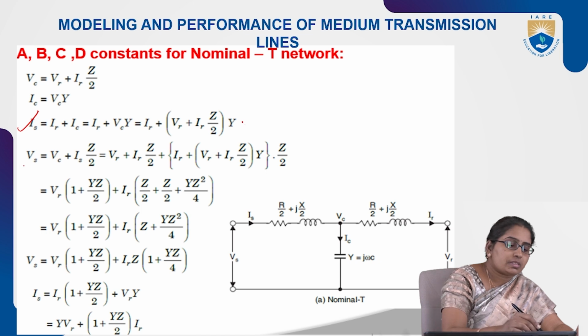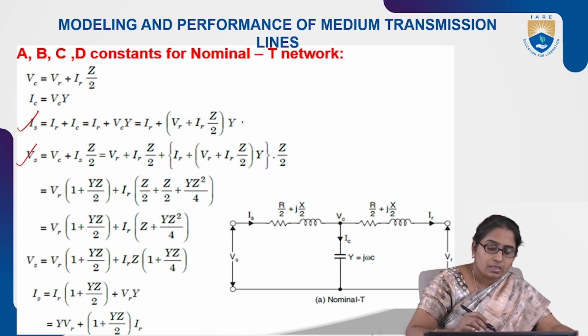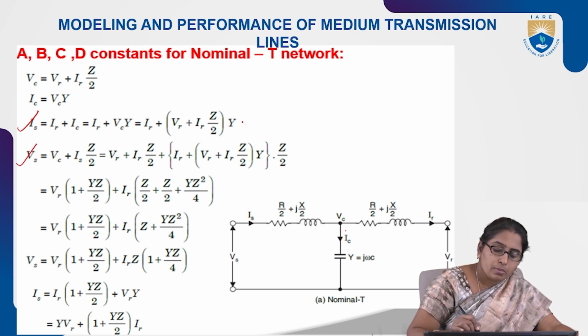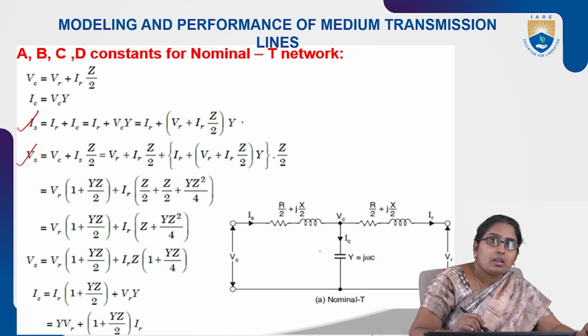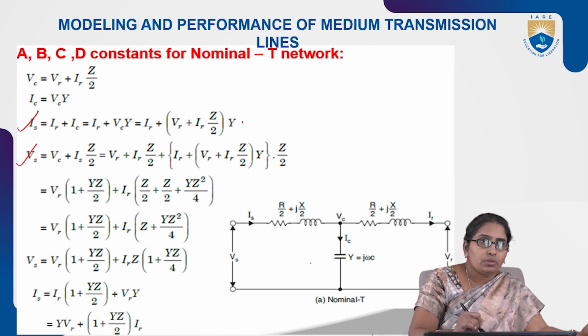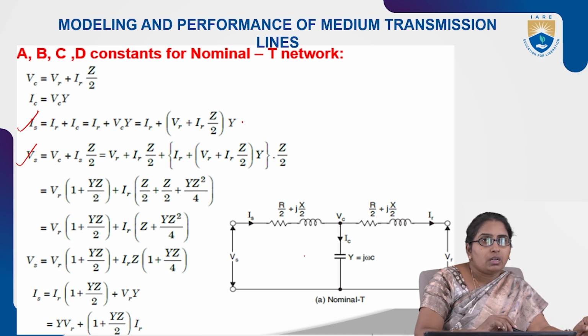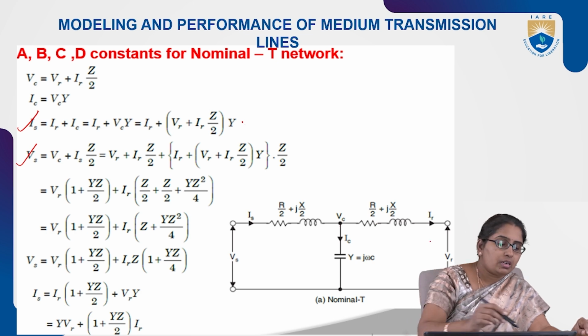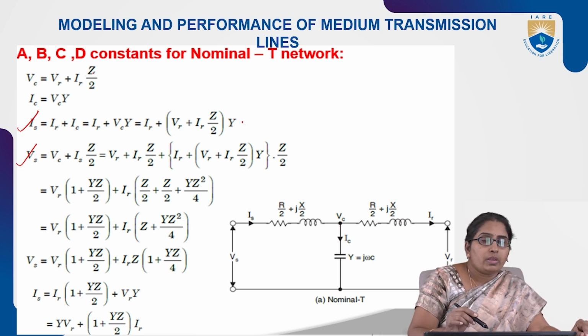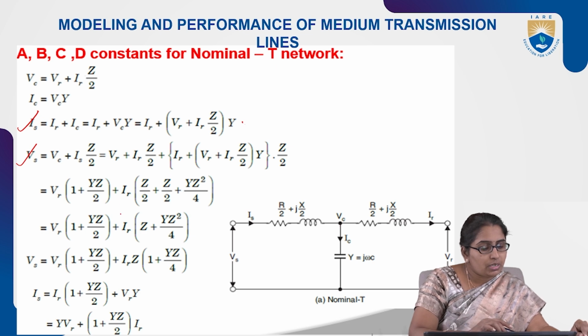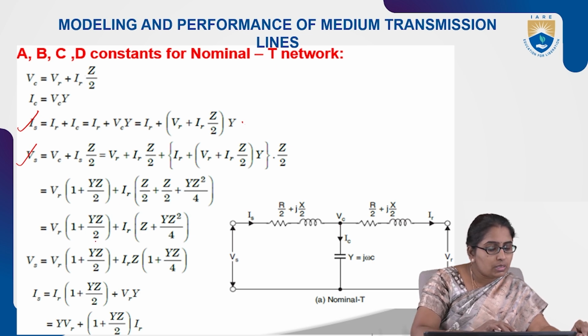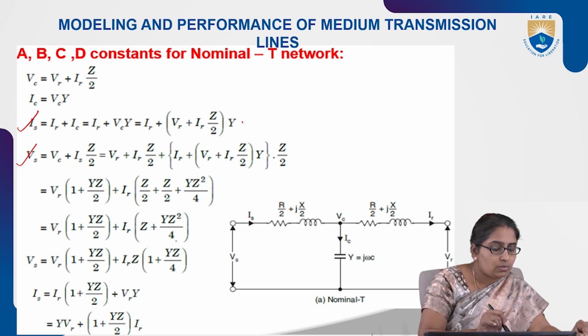Next, VS. VS is given by IS into this drop plus VC. What is VC? We already know it is given by this drop plus VR, that is VR plus IR Z by 2. It is substituted. Finally, simplify the equation only in terms of VR and IR. So this is the equation.